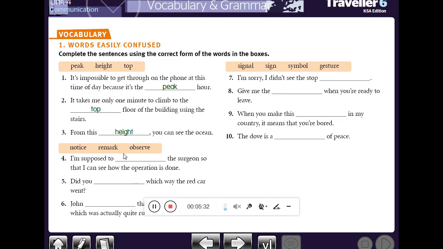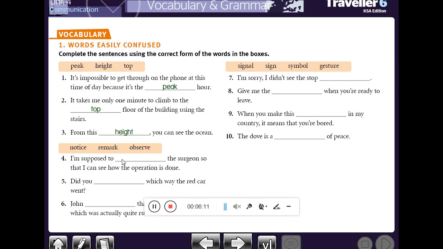Here the words notice, remark, observe. Number 4. I am supposed to space the surgeon so that I can see how the operation is done. Pay attention here. Here's the word surgeon. What do we mean by the word surgeon? It means a doctor who performs medical operations. Okay, let's answer the question.